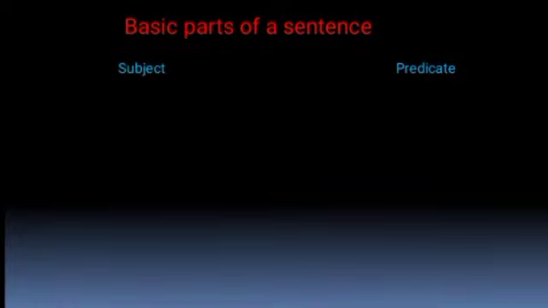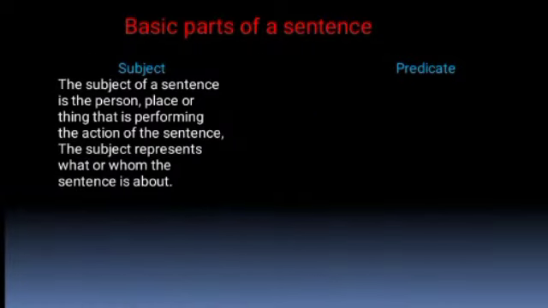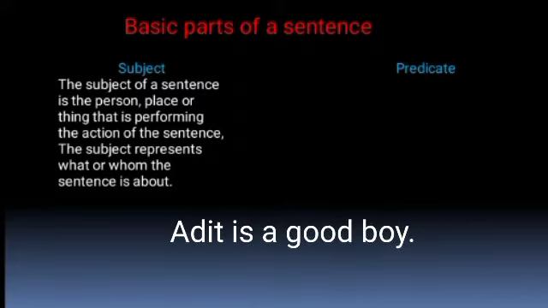The subject of a sentence is the person, place, or thing that is performing the action of the sentence. The subject represents what or whom the sentence is about. The subject is the person or thing about which something is being stated. For example, Adit is a good boy.